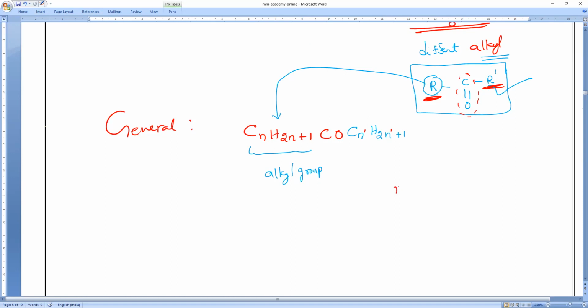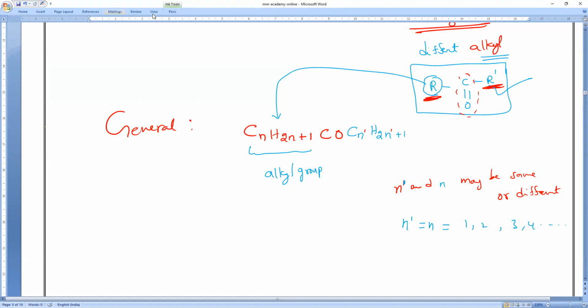n dash and n may be the same, or what? Different. Okay, so that is the general formula. It is not confusing, it is just a little tough. n and n dash may be the same or different numbers, varying 1, 2, 3, 4 and so on.